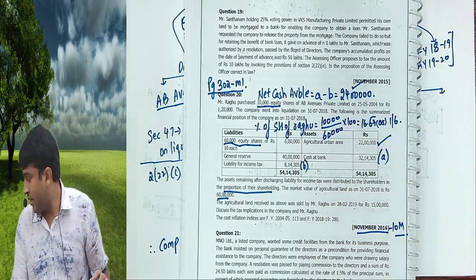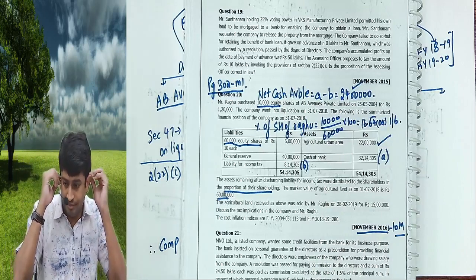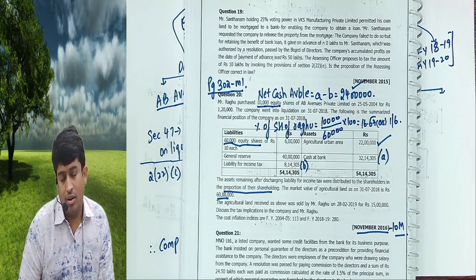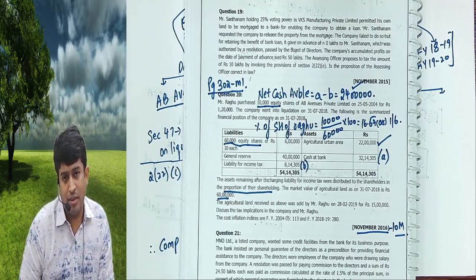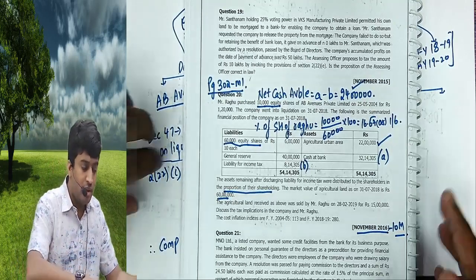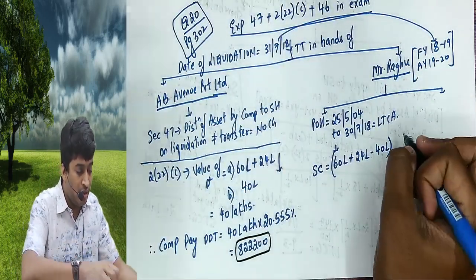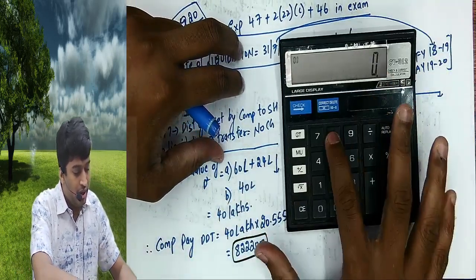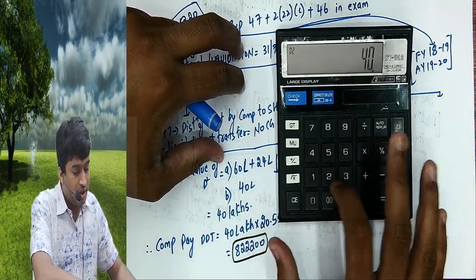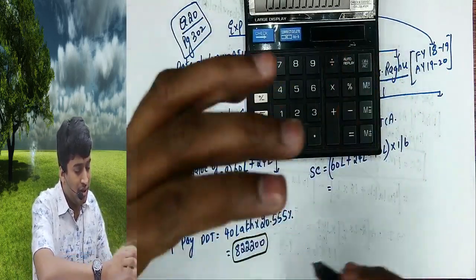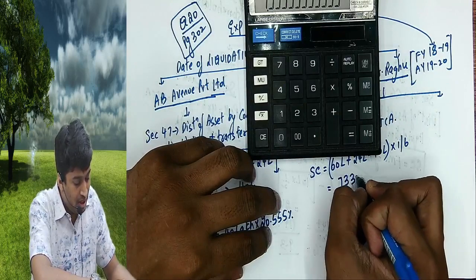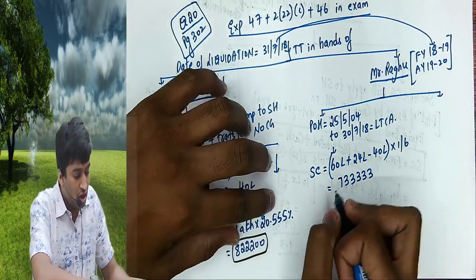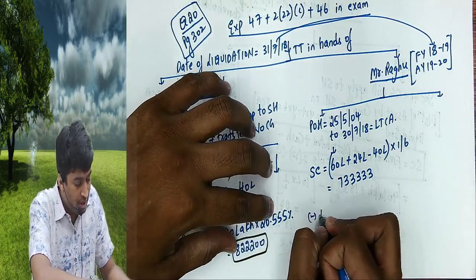Please write: percentage of shareholding of Raghu, 10,000 shares by 60,000 shares, is nothing but 16.67% or 1/6. So whatever the value is, multiply by 1/6. How much is it? 84 minus 40 divided by 6, 7,33,333. Short term or long term? Long term. So it is ICOA.